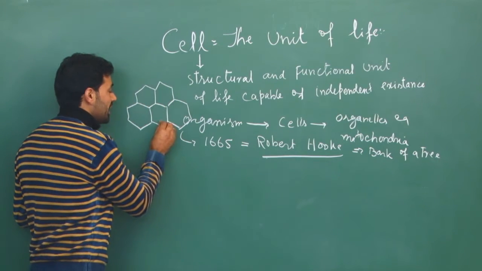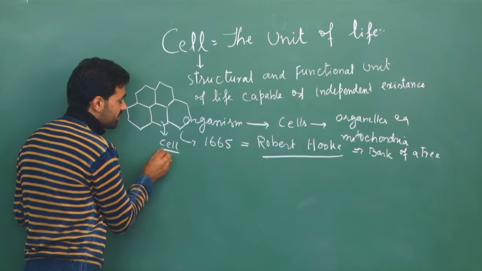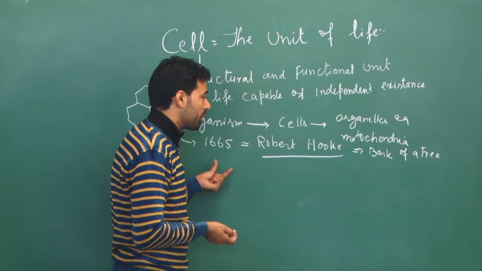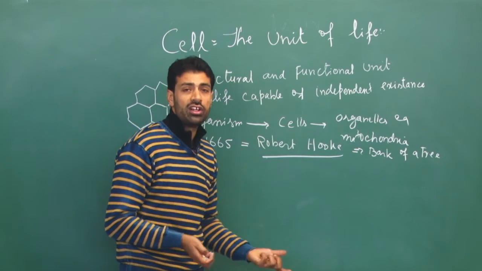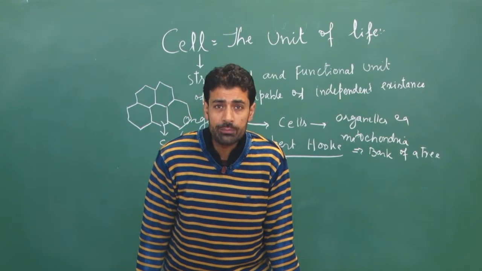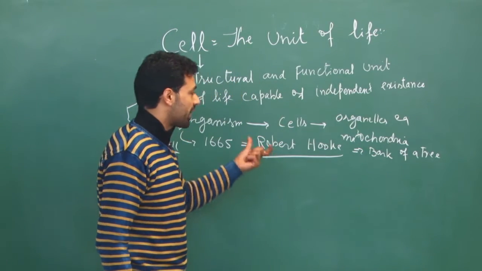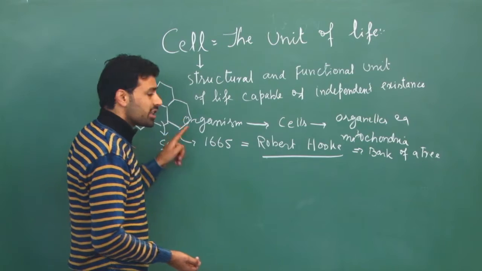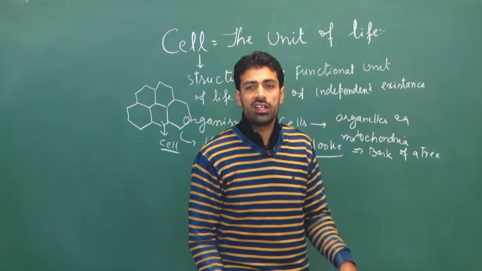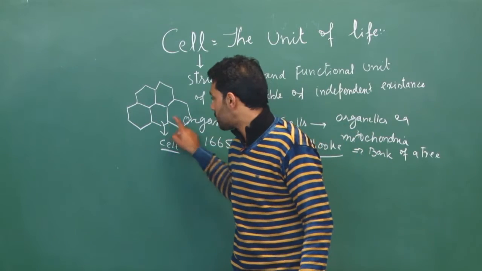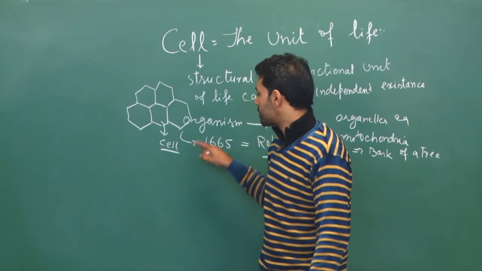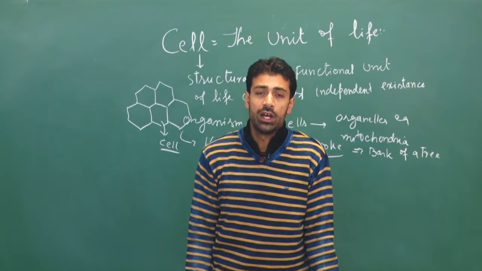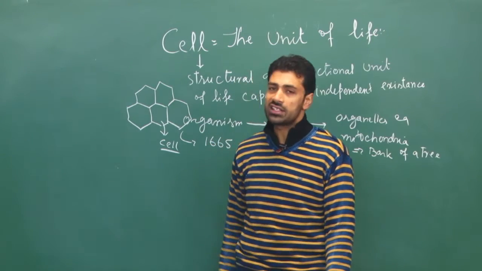He called each of these compartments a cell. So cells were first discovered by Robert Hooke in the form of small compartment-like structures present in the bark of an oak tree, and he called these cells.